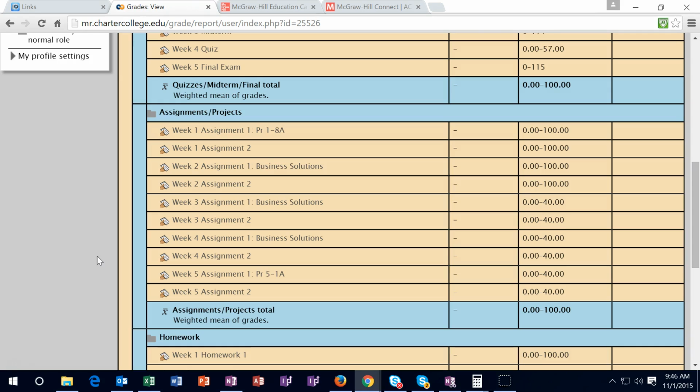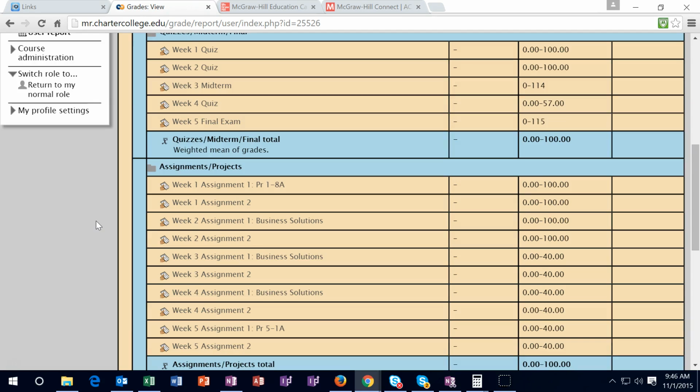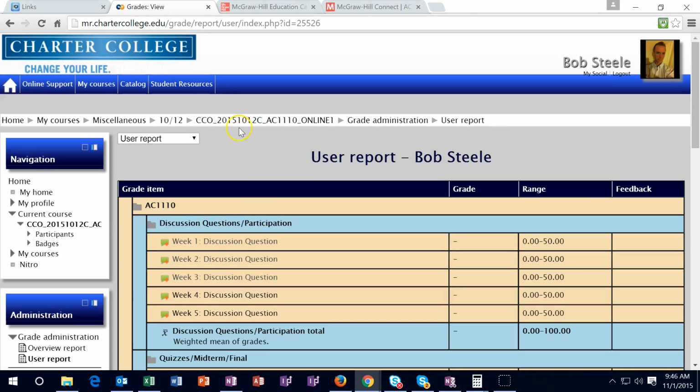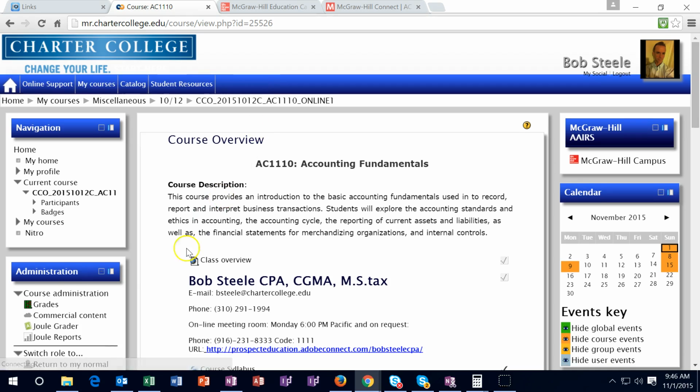So pick it up on time as much as possible, but if you get behind, then go in and pick up that late work. Remember that the quizzes generally do not have late work to be able to be picked up unless there's an unusual circumstance. Assignments will generally be open for late work. If you have an unusual circumstance on the quiz, you have to contact me, and I take that on a case-by-case basis to decide whether the quiz can be opened or not for late work. So take a look at the gradebook and let me know if there are any questions on that.